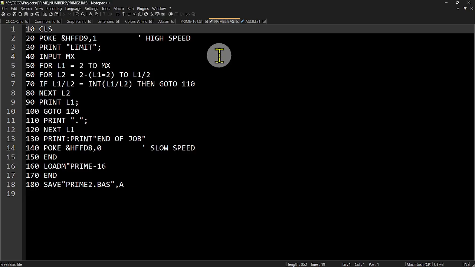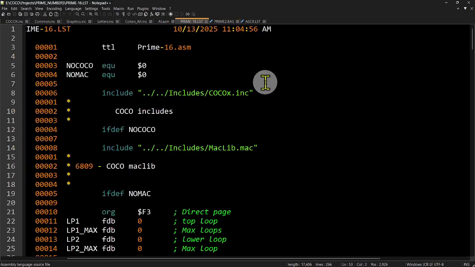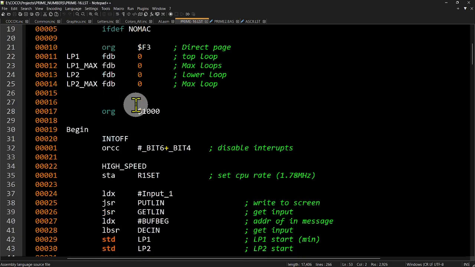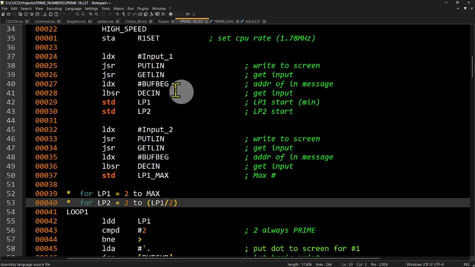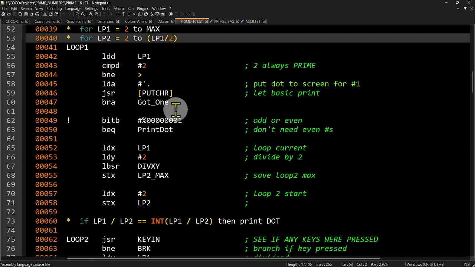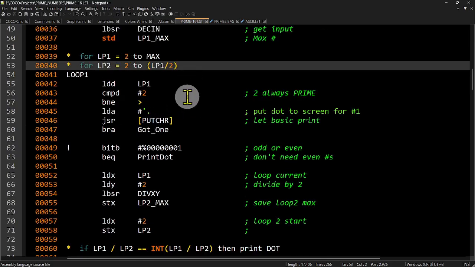Let's look at the assembly language one, the completed one that I had done before the AI thing. So it's kind of standard stuff. Get some stuff down here, direct page. Here we get the input number, your minimum from the keyboard, and convert it. We get the maximum and convert it. And here we start our loops, our L1 and L2 loops like we did in the other ones.